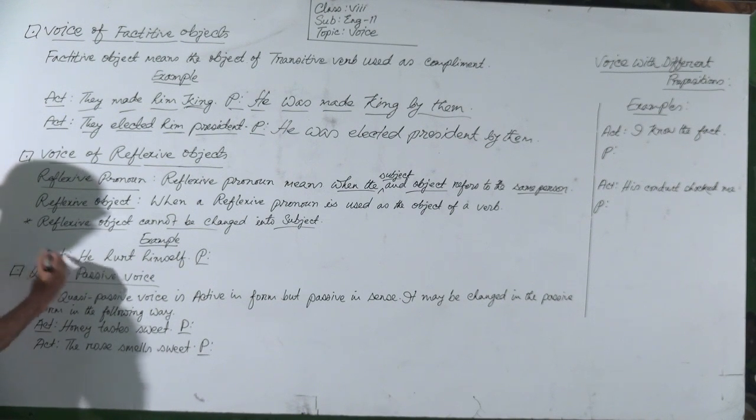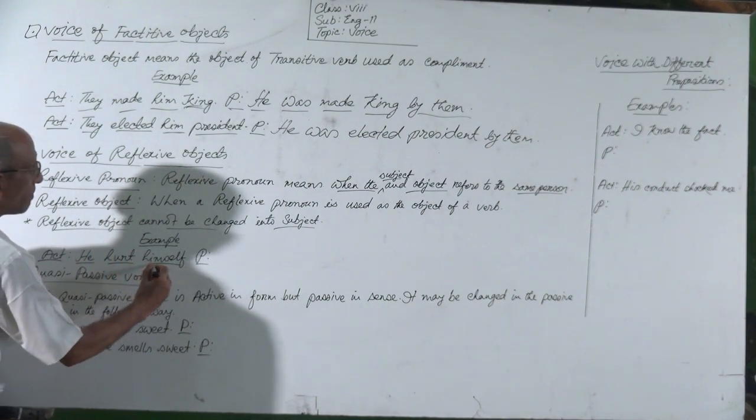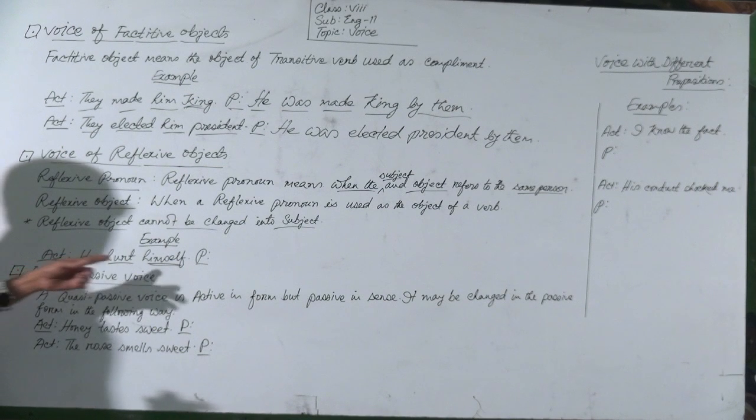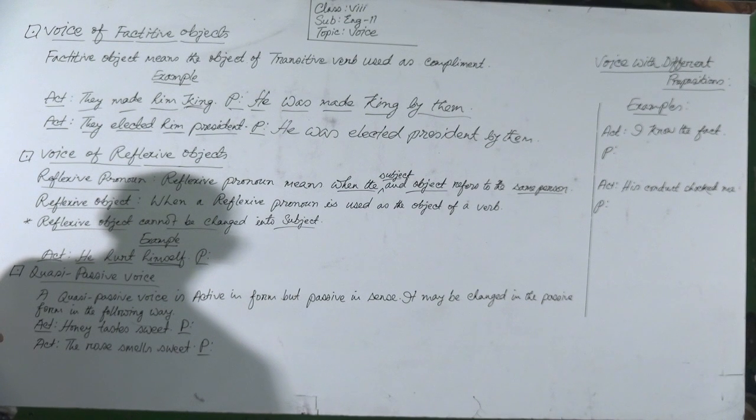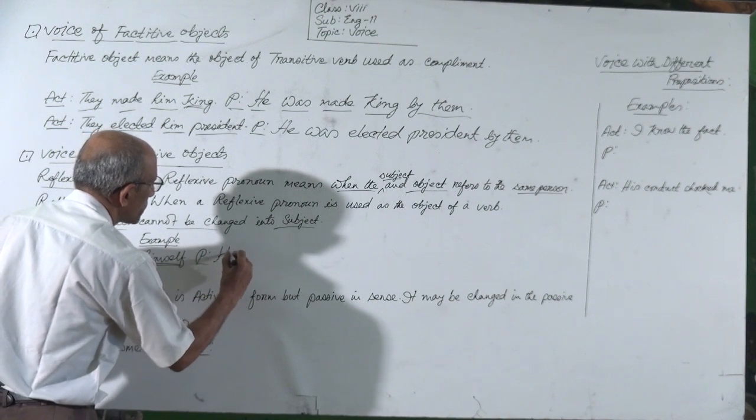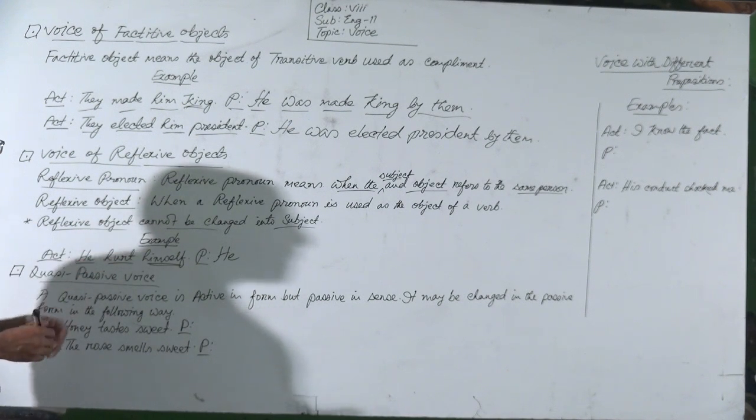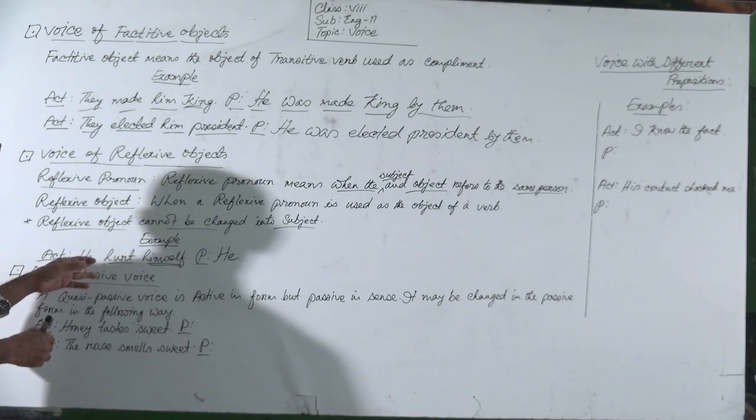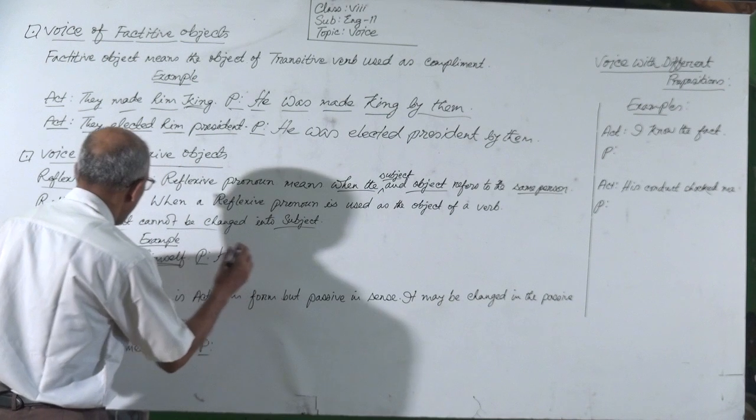Okay, follow the example. Active: he hurt himself. This is the subject, this is the verb, and this is the reflexive object, because here the reflexive pronoun is used as the object of a verb. In this case, in passive voice, the subject will be the subject, because a reflexive object cannot be changed into the subject. So you have to use the subject as the subject, and then there will be the verb.